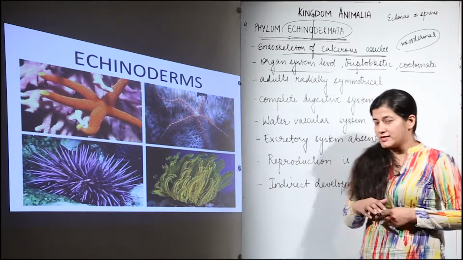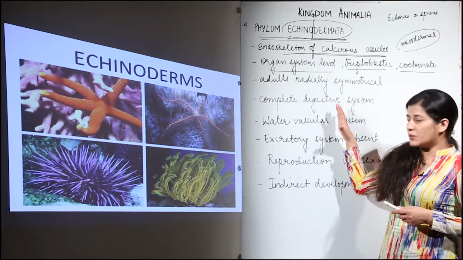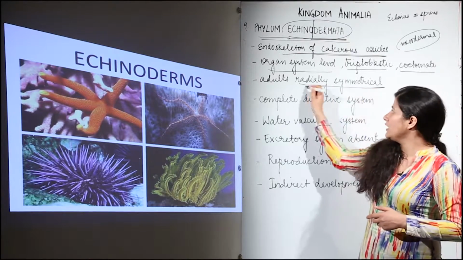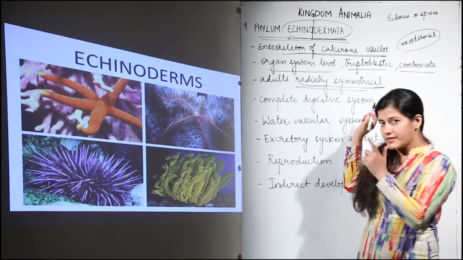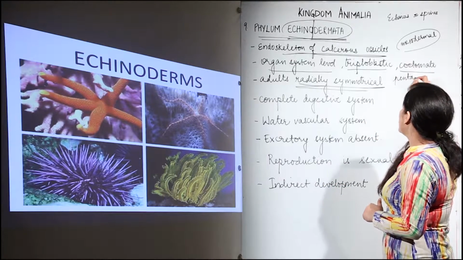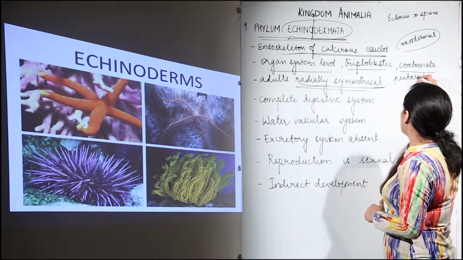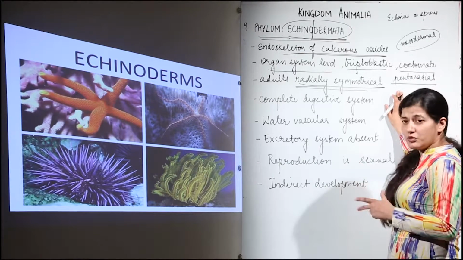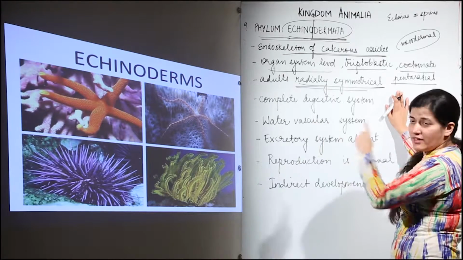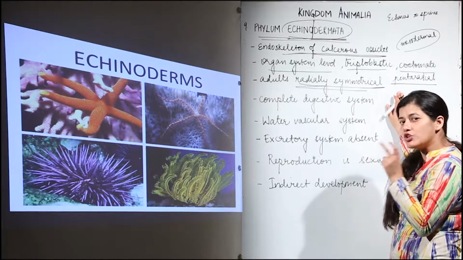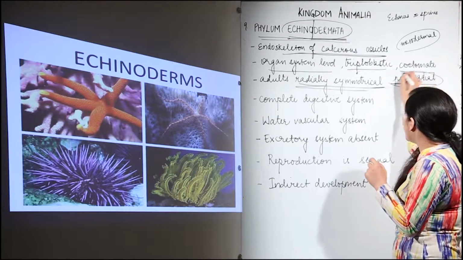So what we see over here is that the symmetry happens to be radial symmetry, and when I say radial symmetry, it is pentaradial basically. When I say pentaradial, you can associate what the meaning would be. As you can see, it is having 5 arms over there, so the radial symmetry would be present in each arm, so that is why it is pentaradial symmetry.